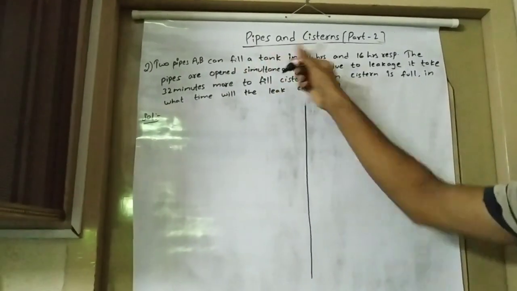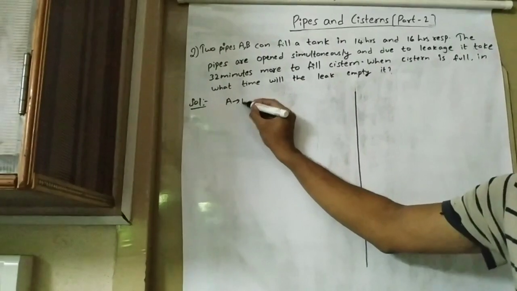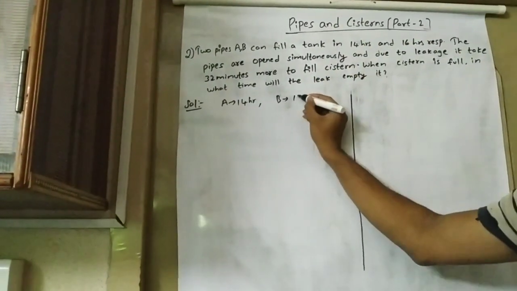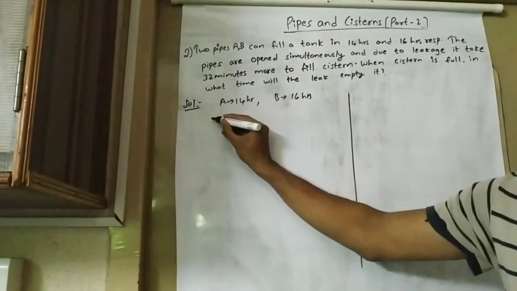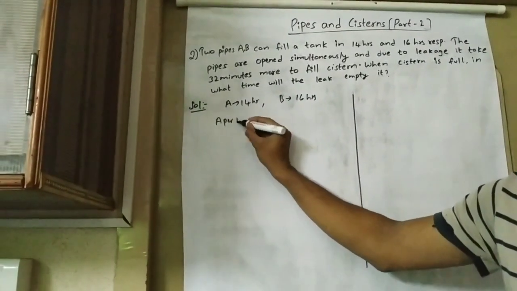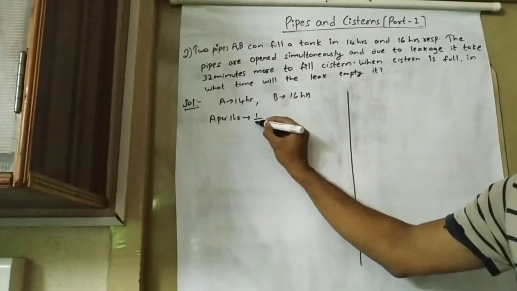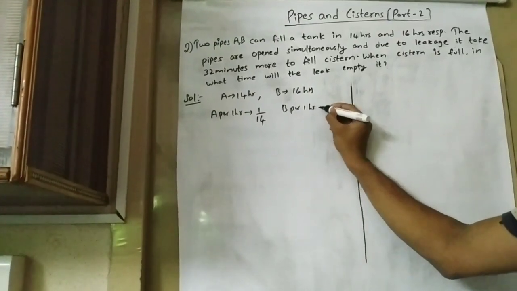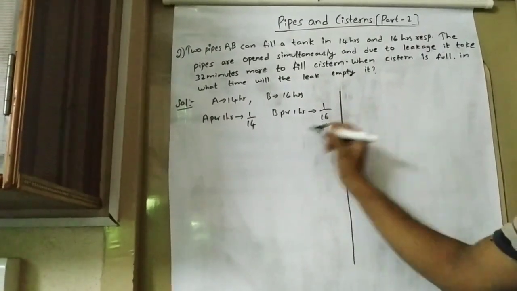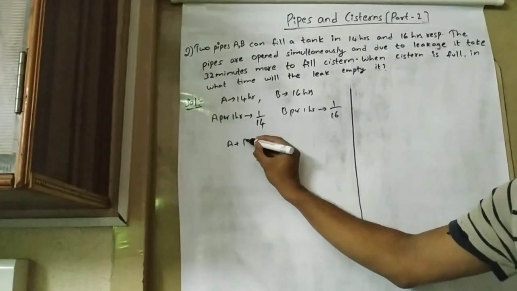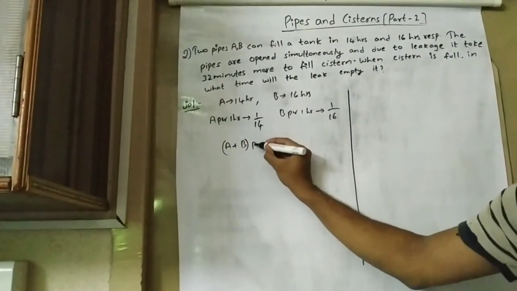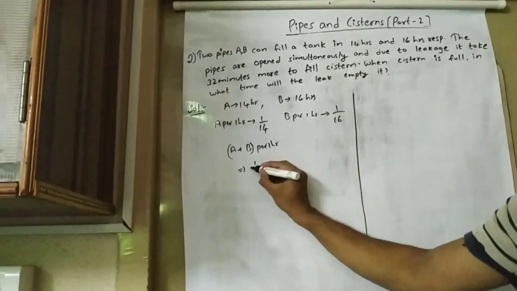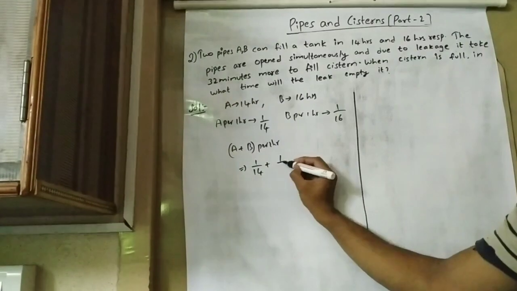They have given that A will take 14 hours and B will take 16 hours. So A's work per 1 hour is 1 by 14 and B's work per 1 hour is 1 by 16. So A plus B work per hour will be 1 by 14 plus 1 by 16.